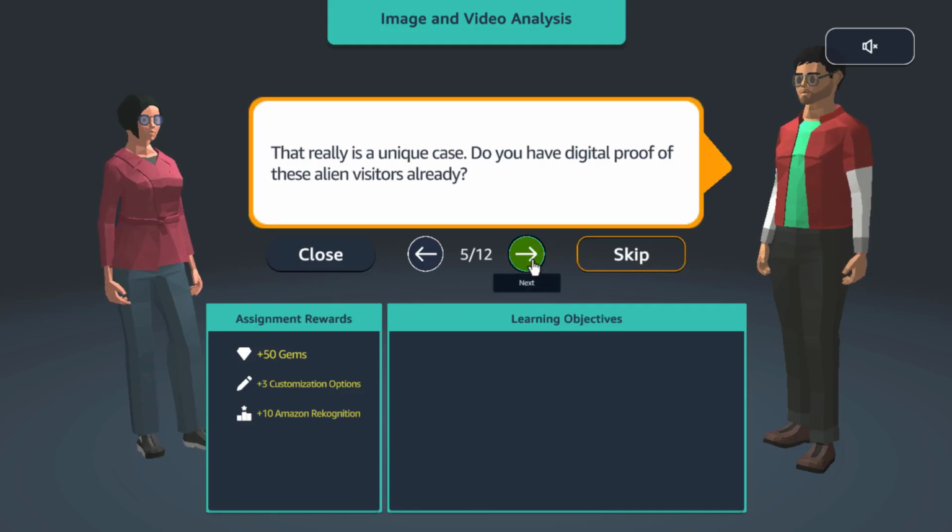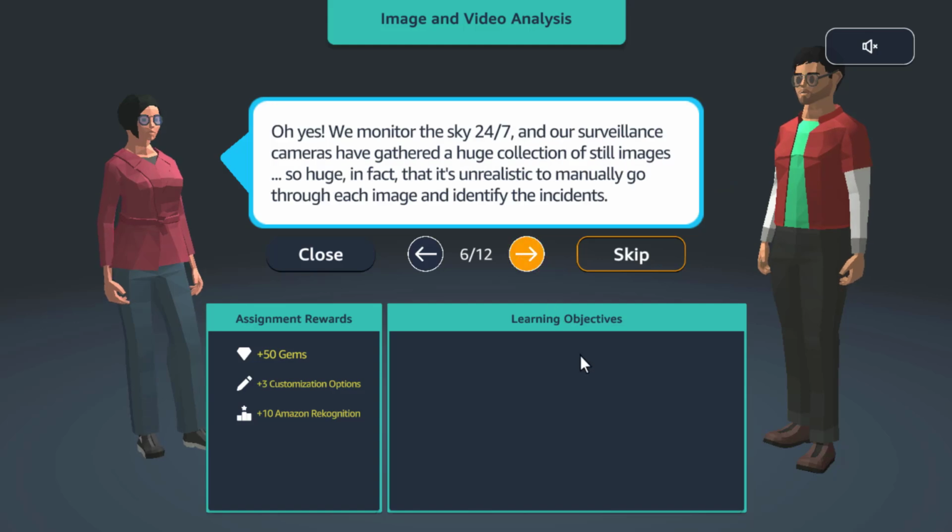Can you suggest a solution? That really is a unique case. Do you have digital proof of these alien visitors already? Oh, yes. We monitor the sky 24/7, and our surveillance cameras have gathered a huge collection of still images. So huge, in fact, that it's unrealistic to manually go through each image and identify the incidents.